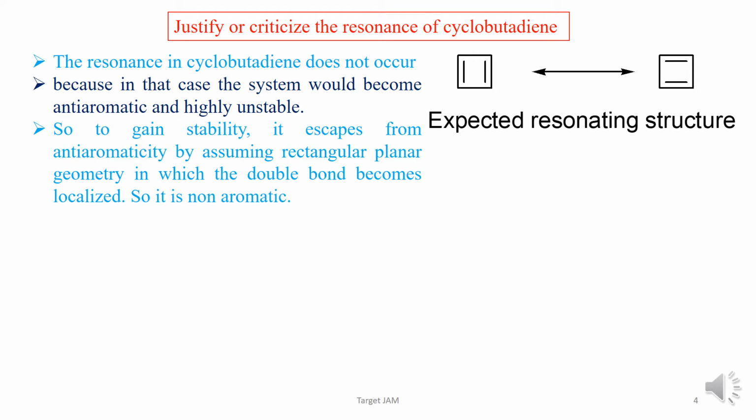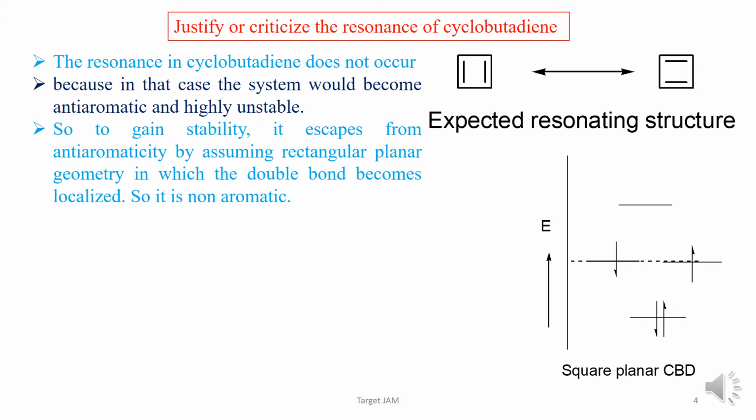So in case of cyclobutadiene, it has 4 pi electrons, cyclic, planar. Now if it undergoes conjugation or resonance, then it will be antiaromatic, but if it prohibits the conjugation, then the single bond will be longer and the double bond will be shorter, and the double bond will be localized with particular carbon-carbon bonds, and then it will behave as a non-aromatic system.